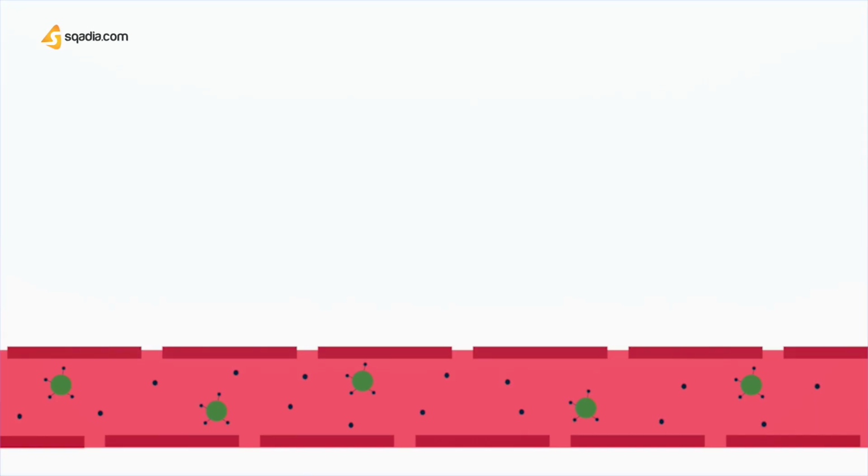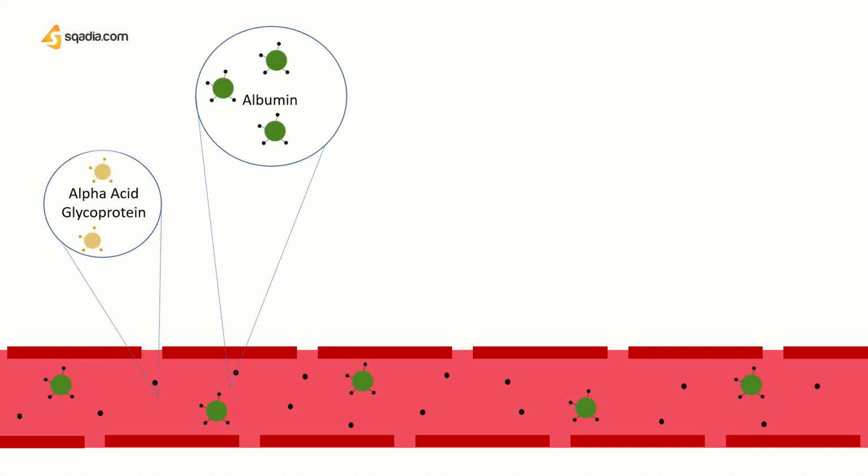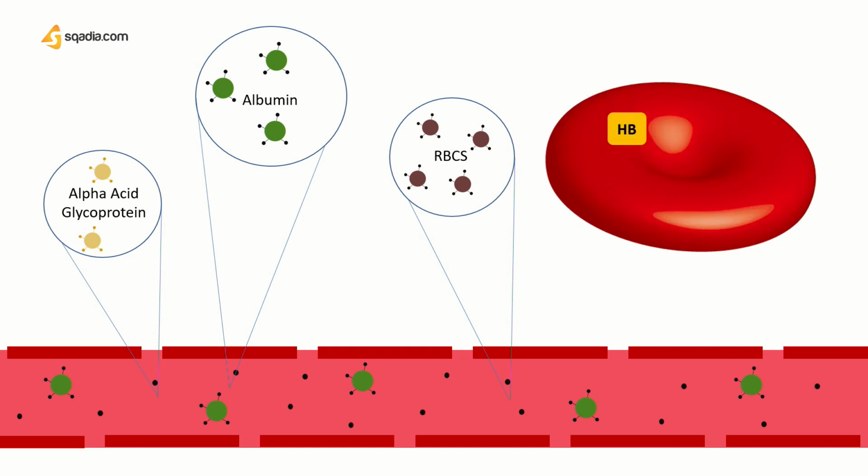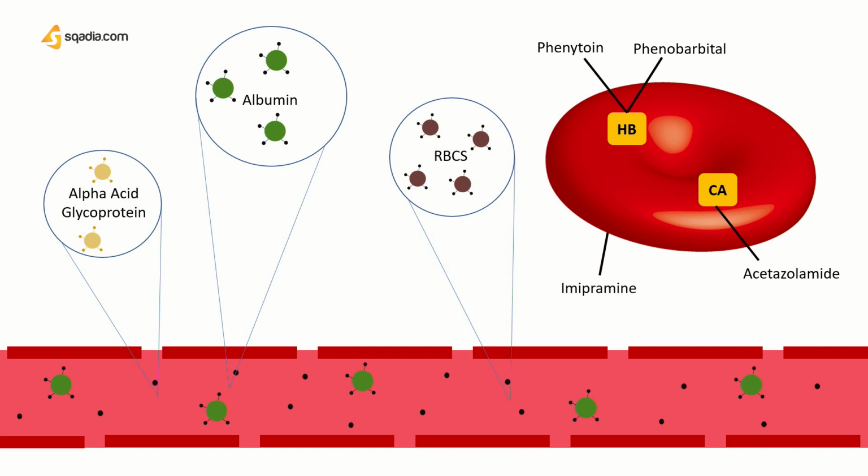Now, drugs can either bind to albumin or alpha-1 acid glycoprotein. These are the commonest plasma proteins for drug binding. Then we have binding with blood cells, which also results in a decreased volume of distribution, such as hemoglobin binding with drugs such as phenytoin and phenobarbital. Carbonic anhydrase binds with acetazolamide. The cell membrane of RBCs binds with imipramine.